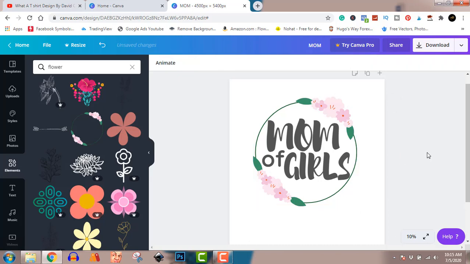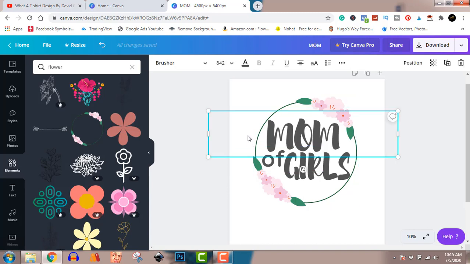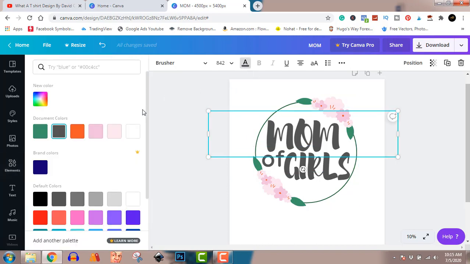So it says moms of girls. So we can just go in and change that to green. Remember, the cool thing about Canva is that you can change colors to match your elements.